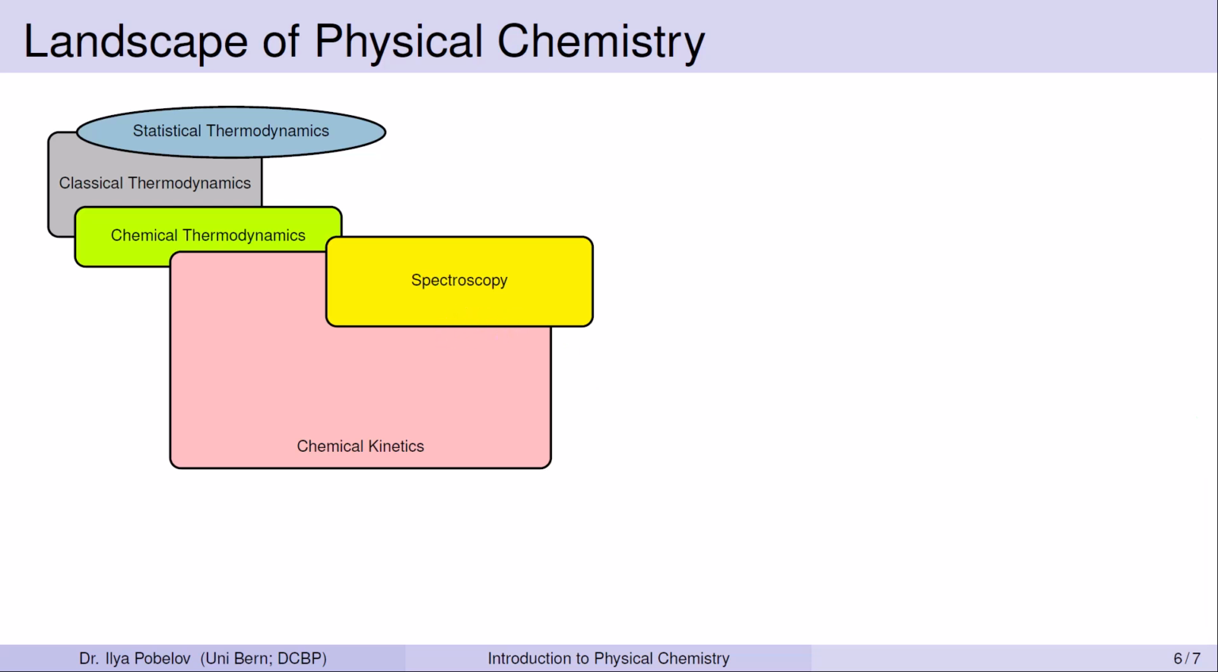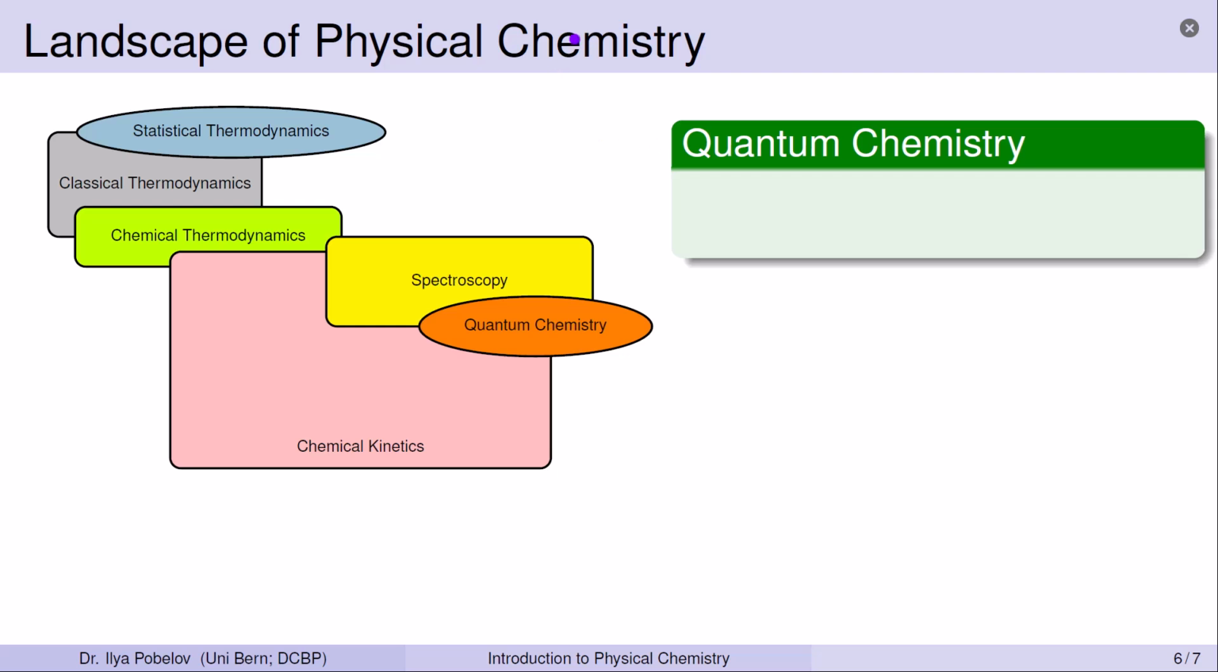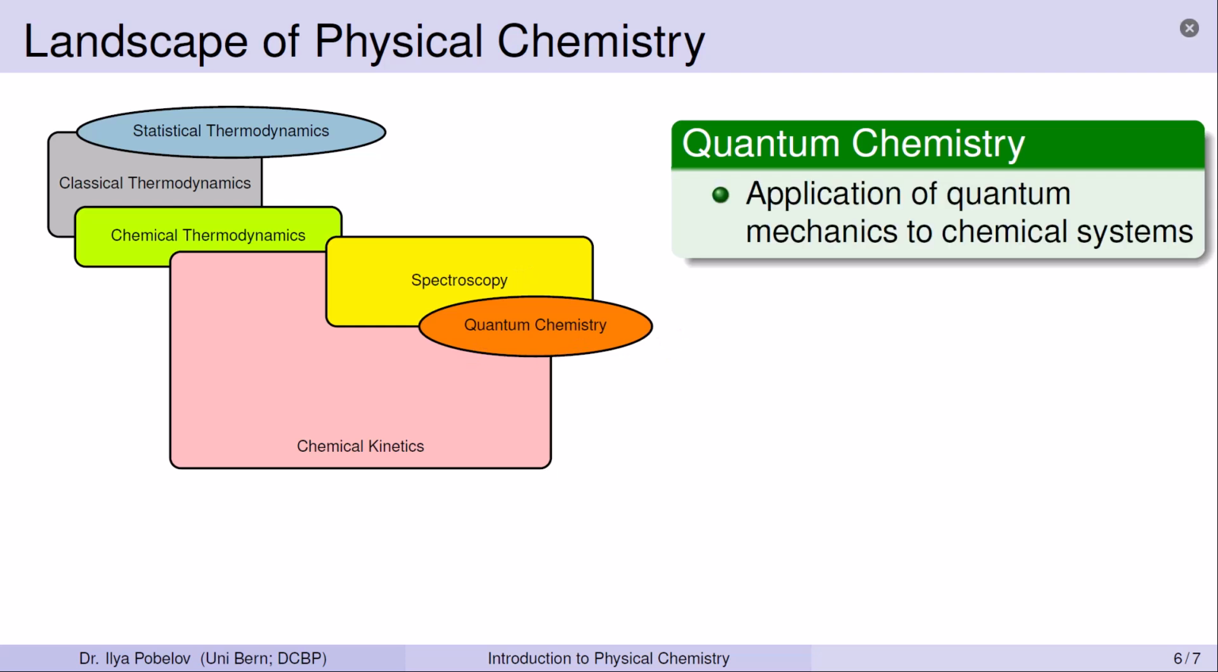At this step, we would like to place quantum chemistry on the landscape of physical chemistry. Quantum chemistry applies the principles of quantum mechanics to chemical systems. It provides a theoretical foundation for the understanding of chemical bonding, reaction mechanisms, and the interaction of molecules with light. These are topics that are fundamental to other subfields of physical chemistry. Quantum chemistry is also marked with an ellipse here because it is not a part of the course. Nevertheless, we will build some connections between our major topics and quantum chemistry.